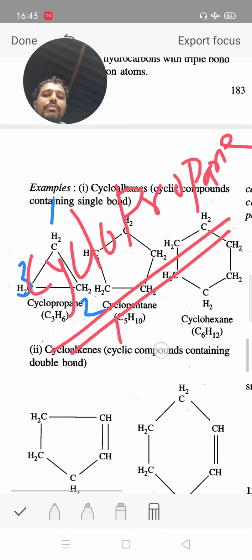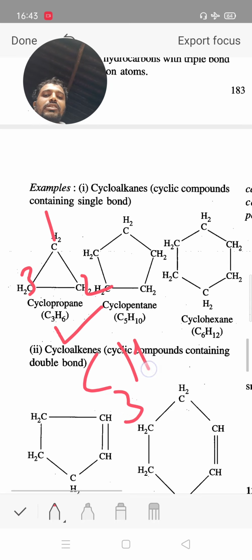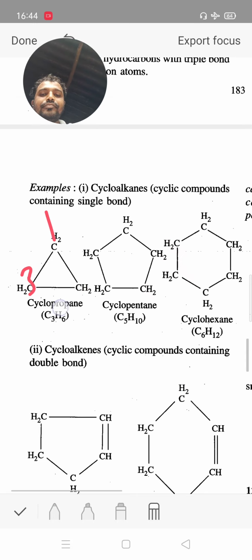Total number of carbon present is 3, and total number of hydrogen is 2, 4, 6. So it is C3H6. The molecular formula of cyclopropane is C3H6. It is an alicyclic compound.